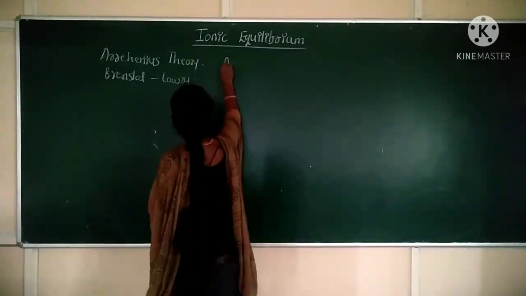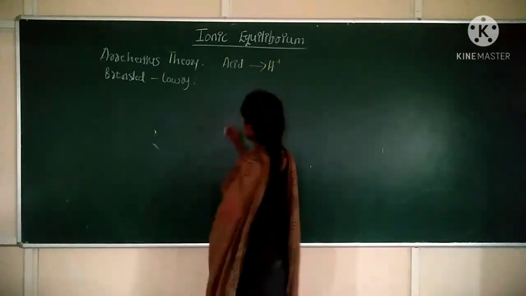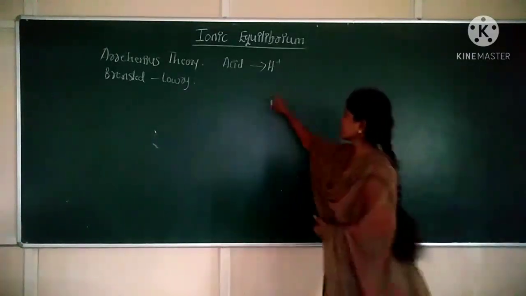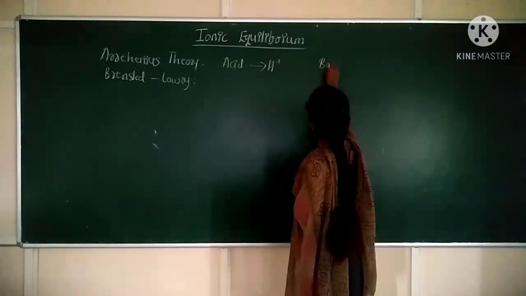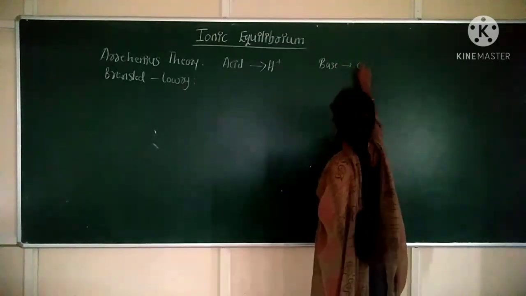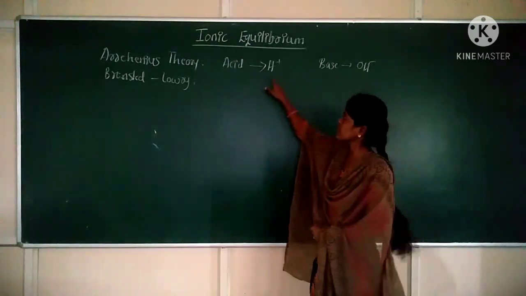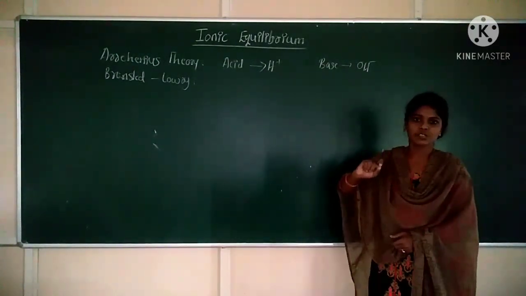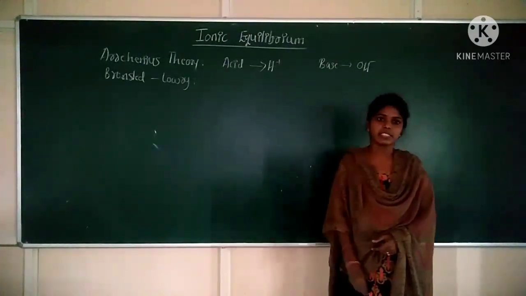So, according to Arrhenius theory, what is acid? Acid is the substance which gives H plus ion, which in a water medium ionizes to form H plus ion. So it is said to be an acid. Then what is base? Base is one which ionizes to form OH minus ion. Any substance which furnishes H plus ion is said to be acid, and any substance which gives OH minus is said to be base, according to Arrhenius theory.